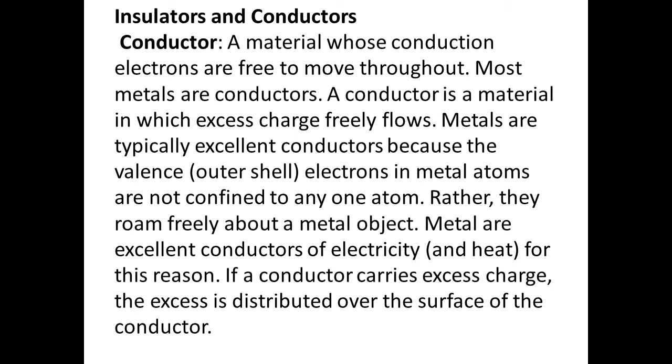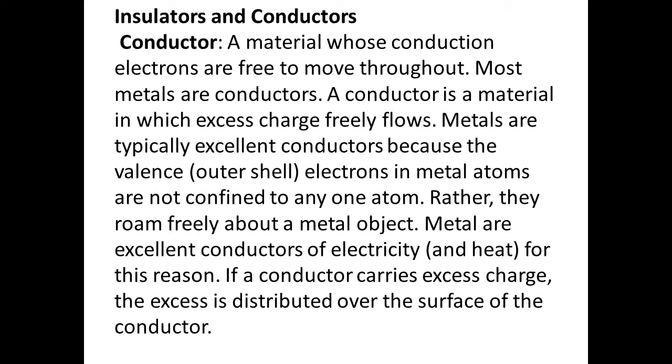Now, what is the difference between insulators and conductors? A conductor is a material whose conduction electrons are free to move throughout. Most metals are conductors. A conductor is a material in which excess charge flows freely. Metals are typically excellent conductors because the outer shell electrons in metal atoms are not confined to any one atom. Rather, they roam freely about a metal object. Metals are excellent conductors of electricity and heat. For this reason, if a conductor carries excess charge, the excess is distributed over the surface of the conductor.